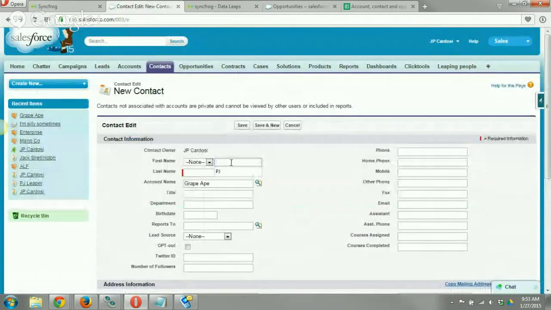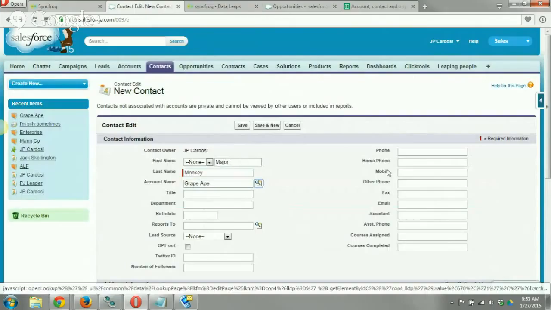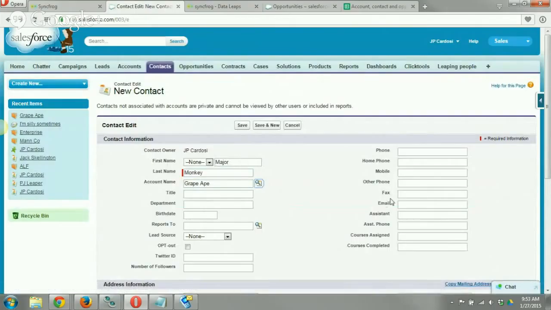Call it major monkey. And email address. All right, click on save here.